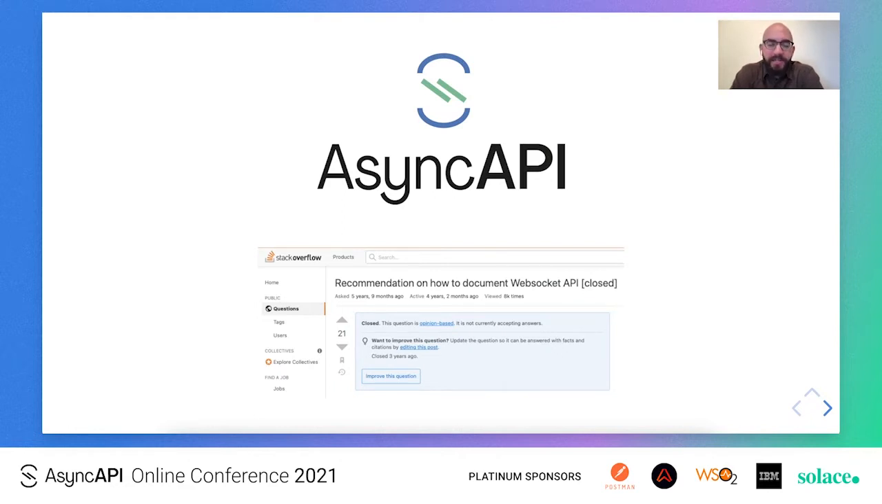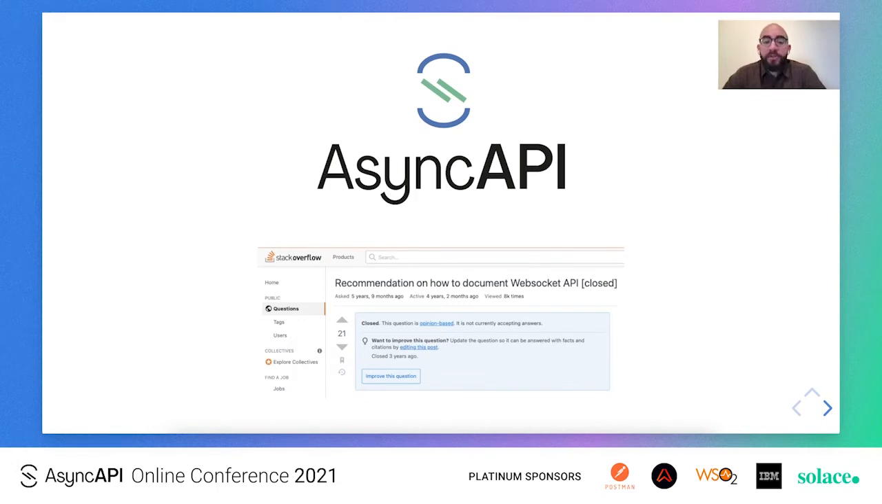And I was delighted to realize that there is a community out there that tries to solve this exact problem of documenting event-driven APIs. And I was even more delighted to realize that this is a very active and passionate community. So I skimmed through the AsyncAPI specification, and I figured out that this is a tool that I could use for my own problem to document the Socket.io API.